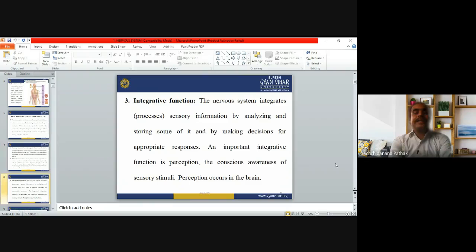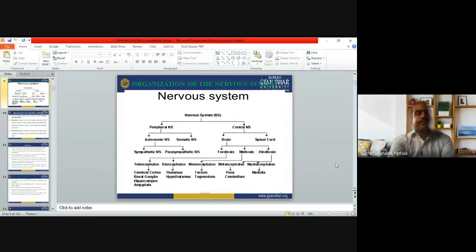Now the third one is the integrative function. We have to understand how the integrative function works. The nervous system integrates, that means processes, the sensory information by analyzing and storing some of it and by making the decision for an appropriate response. An important integrative function is perception, what we feel. So the conscious awareness of sensory stimuli and perception occurs in the brain. That will be the integrative function.